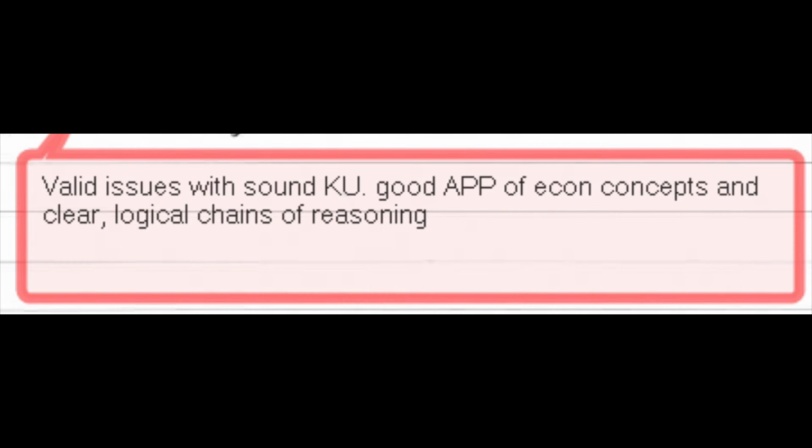They said, valid issues with sound knowledge, good application of economic concepts, and clear logical chains of reasoning. Now that really just sums up what a 15 marker should be. You want sound knowledge, good applications of economic concepts, and really clear, thorough explanations and analysis.